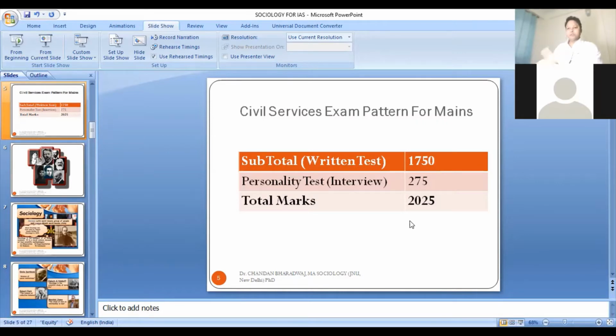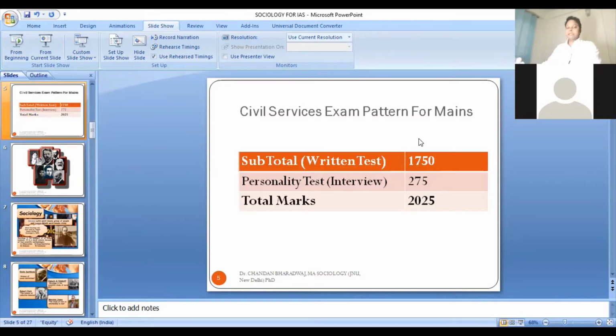In the optional subject, you will have 2 papers. In general studies, you will have 4 papers. Total written marks will be 750: 4 GS papers, 2 optional papers, 1 essay. Everything combined, it will come around 750. That will be the written marks for the written test.